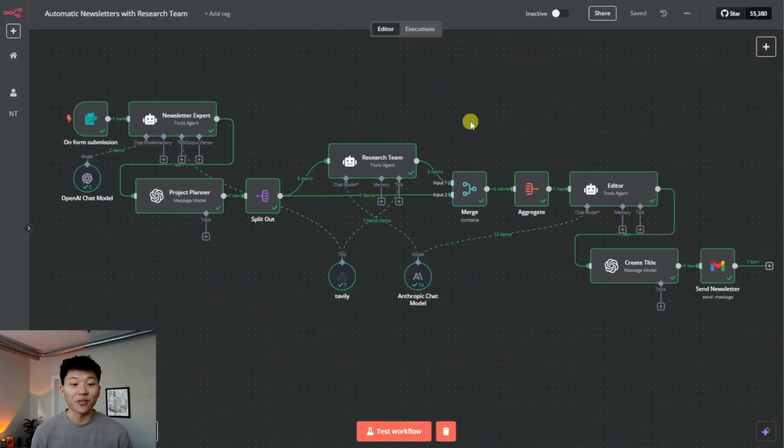Anyways, that's going to be it for this one. I hope you guys enjoy. This is a bit of a different build than some of the other ones I've done, but I really enjoyed this one, and I think that this actually could be a really cool use case when you get in there and you refine a little more things and you make it a little more automated with the way that you have the workflow triggered.